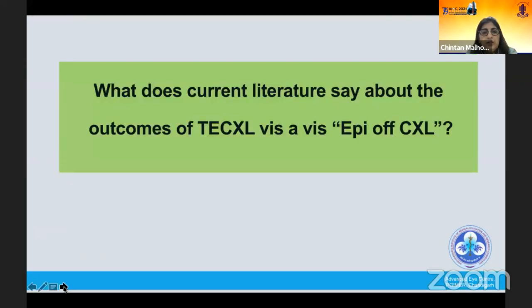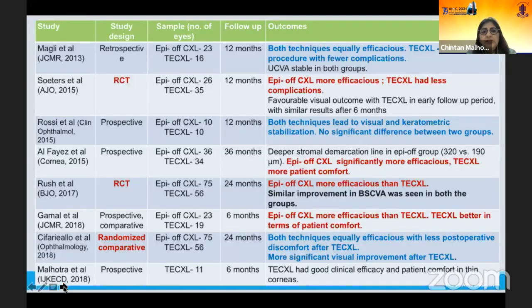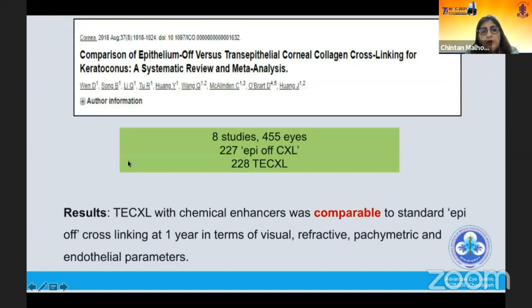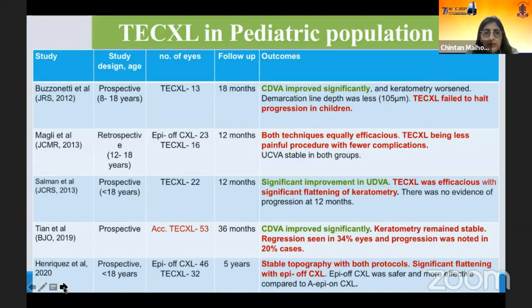What does current literature say about the outcomes of transepithelial versus conventional CXL? Now, this is a busy slide. Just to mention that some studies show benefits, some studies show that it is equivalent, some studies show that it's a little poorer. There is no clear consensus, though the balance does seem to be in favor of epi-off CXL. However, there was a recent meta-analysis with a large number of eyes published in Cornea in 2018, and they studied 227 eyes in epi-on and 228 in epi-off CXL. And again, they mentioned that transepithelial was comparable to standard epi-off CXL. This, I think, we'll discuss later.